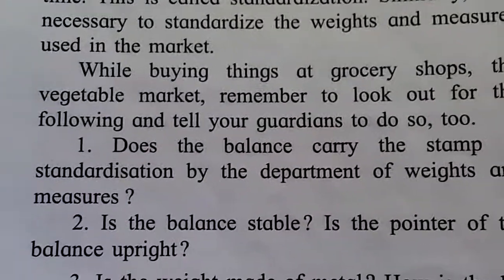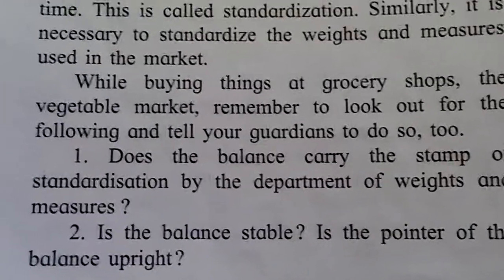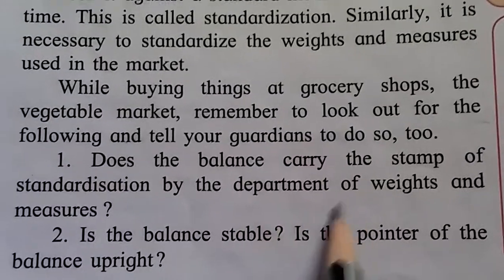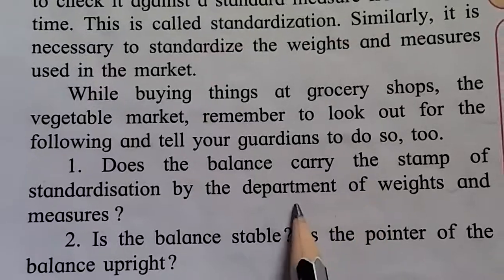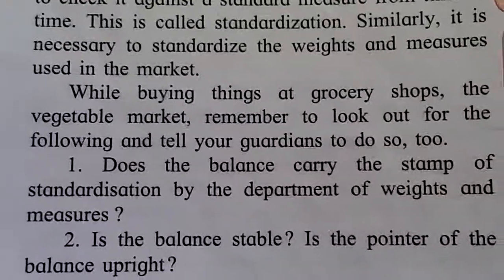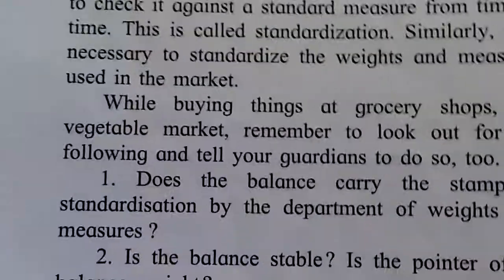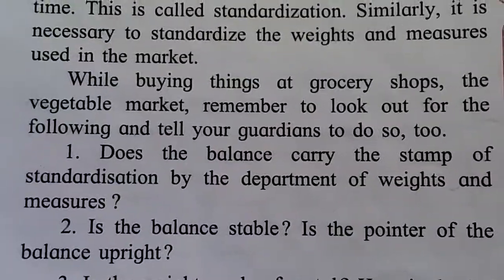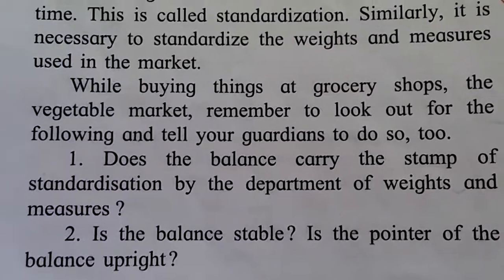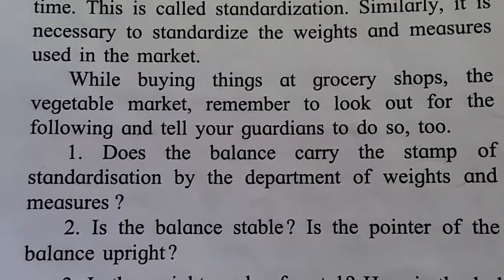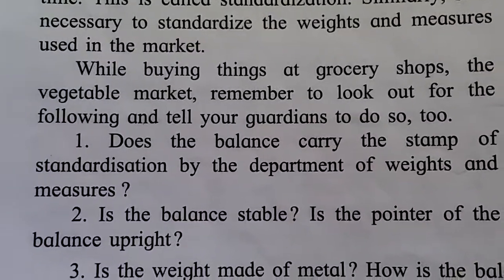Below that mass one stamp is there, and that stamp means Department of Weights and Measures. That stamp means standardized, meaning this weight is exactly 1 kg. If the stamp is there, this is right, this is perfectly 1 kg mass.